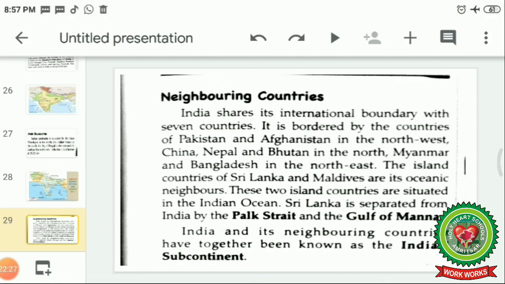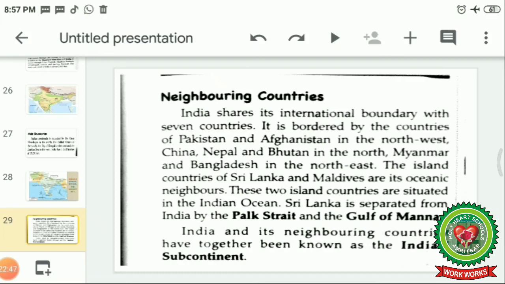These 2 island countries are situated in the Indian Ocean. Sri Lanka is separated from India by the Palk Strait and the Gulf of Mannar. India and its neighboring countries together are known as the Indian subcontinent.